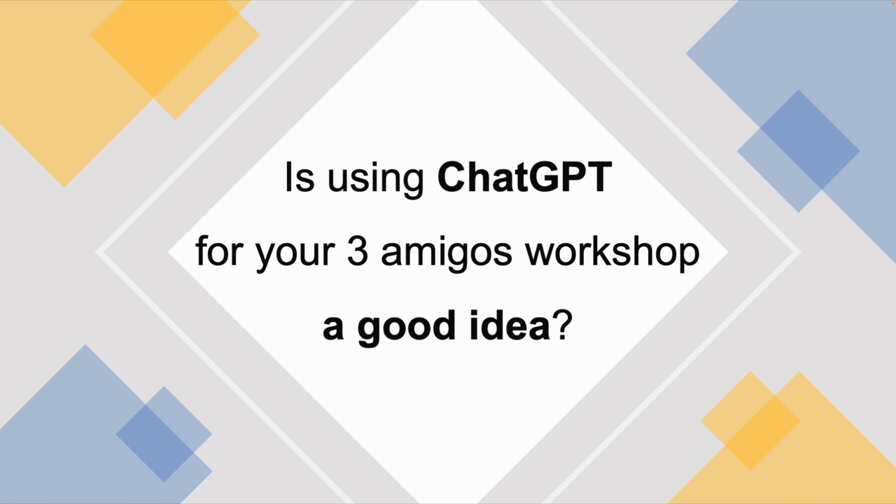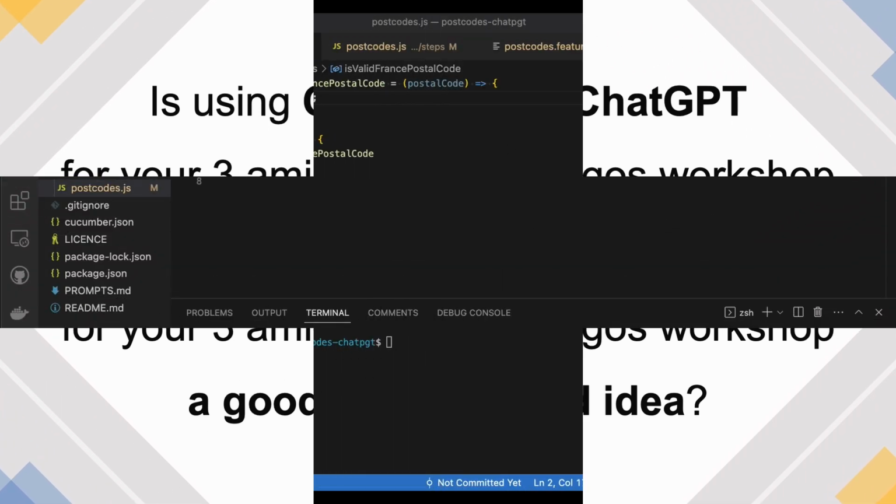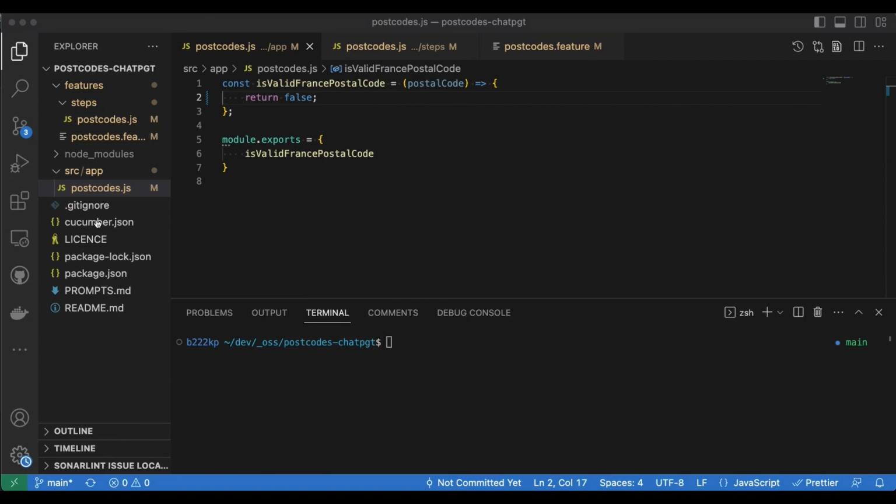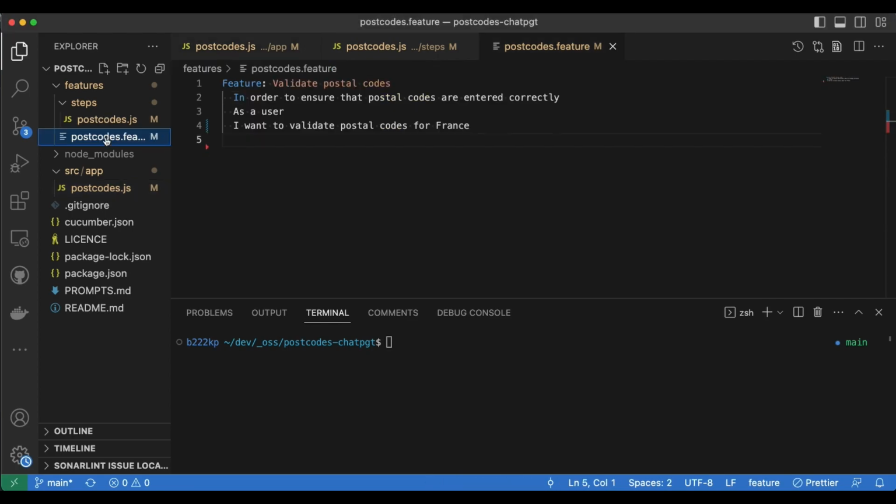We have this best practice in our application to write scenarios to make sure that our development is driven by tests. If I cannot do it with my product owner and my testers, maybe I can do it with ChatGPT, right? So here's the code. I have a piece of code here written in Node.js in my application folder, isValidFrancePostalCode. This function is going to test if the postal code is valid, and right now it's returning false. I export it, and then I can write my scenarios.